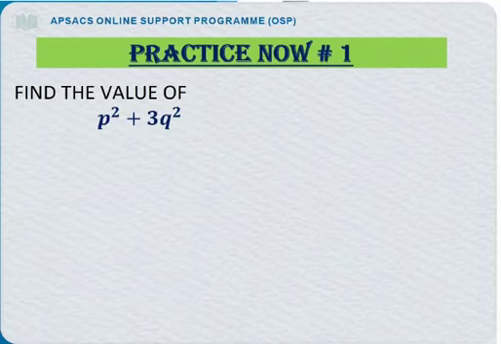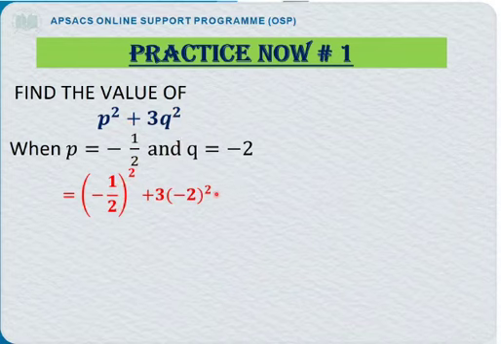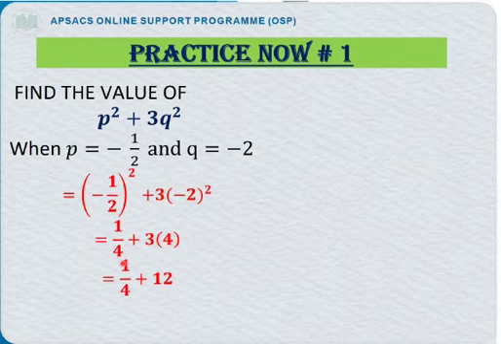Okay, now see, we are going to move with our next question: find the value of p square plus 3q square, where p is minus 1 upon 2 and q is minus 2. By putting the values, minus 1 upon 2 square, 3 minus 2 square, it becomes 1 ones are 1, minus minus plus, and 2 twos are 4, plus as it is, 3 as it is, minus minus plus, 2 twos are 4. 1 whole number upon 4 plus 3 fours are, bracket means multiply, so 3 fours are 12.